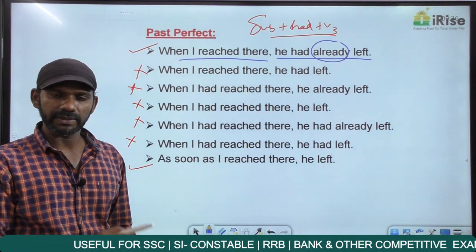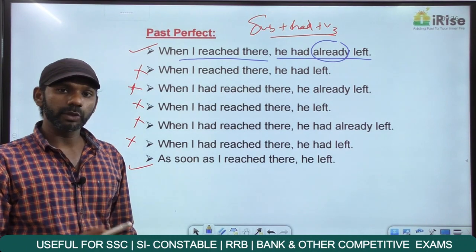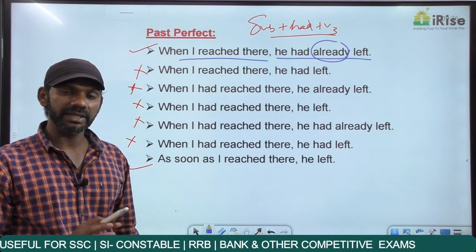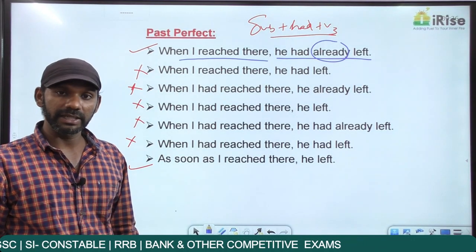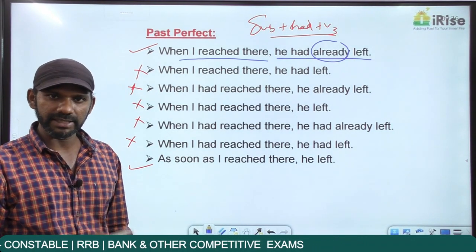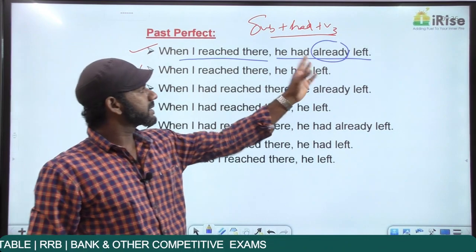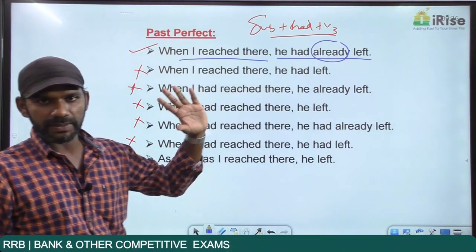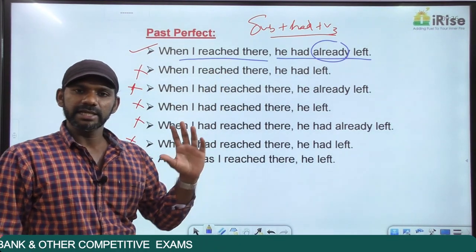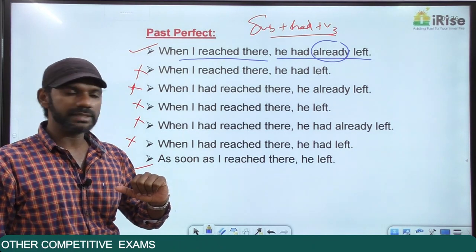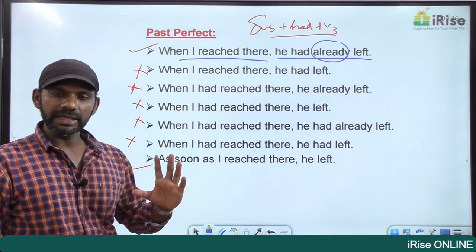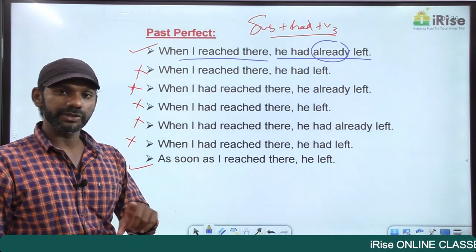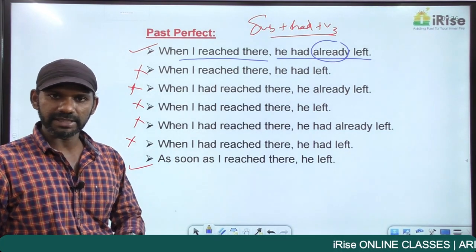So we have two actions in the past tense here. Time difference also there. The rule says when there are two actions in the past tense and only when there is a time difference between the two actions, the action that is completed first must be in the past perfect tense. Now understand the meaning. Which is the action completed first? I reached there, he had already left. He had already left is the action completed first. So that must be in the past perfect tense.